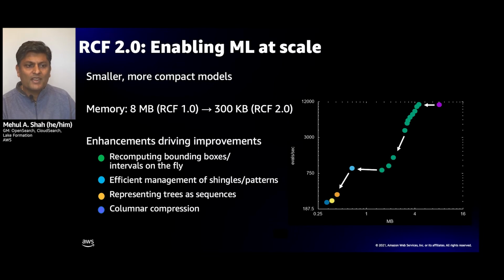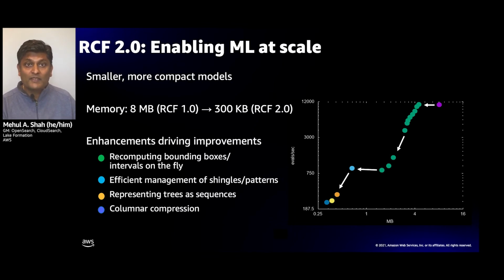And we implemented a number of improvements on how we adjust the bounding boxes, how we share the tree data structures across different entities, how we represent those trees, how we compress the individual values in those trees. And these all work in unison to bring down the model size.